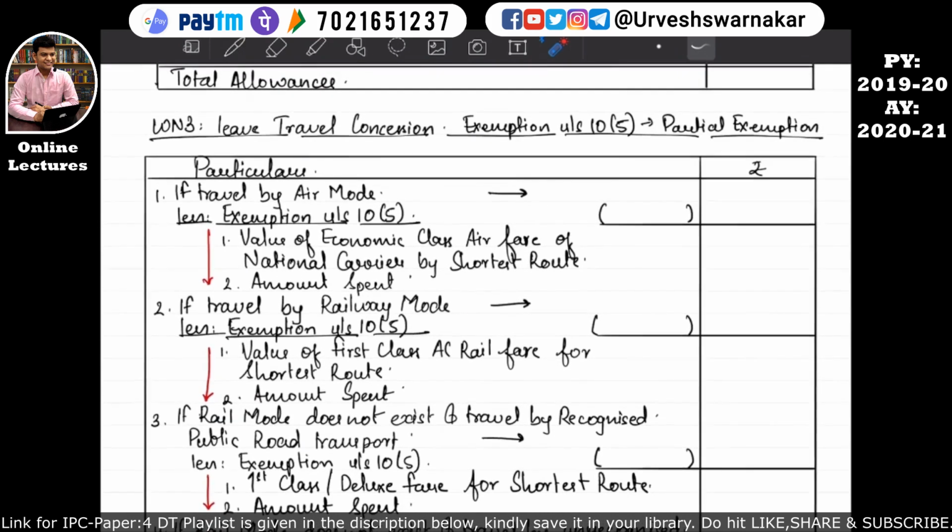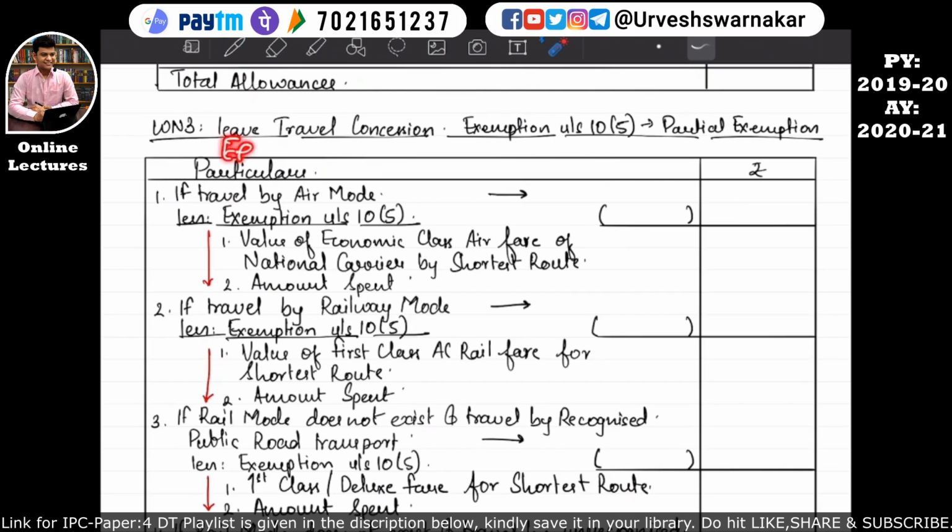So let's revise this. If an assessee, that is our employee, receives a leave travel concession for traveling by air mode, whatever amount has been received by the employee from the employer will be written over here, and we will calculate exemption under section 10 subsection 5. If the employee is traveling by air mode, then the exemption will be calculated in this manner. Value of the economy class airfare of the national carrier by shortest route, or the amount spent, whichever is lower, will be considered as an exemption under section 10 subsection 5.